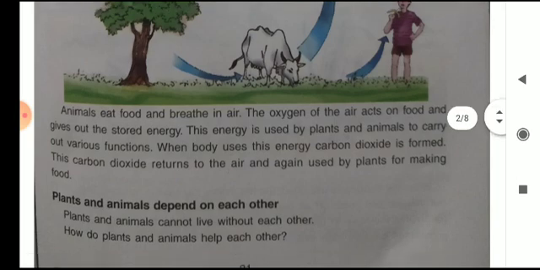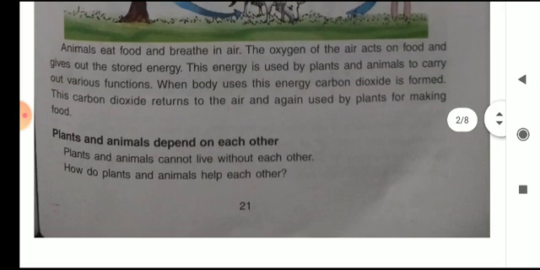Next topic is plants and animals depend on each other. Plants and animals can't live without each other. How do plants and animals help each other?